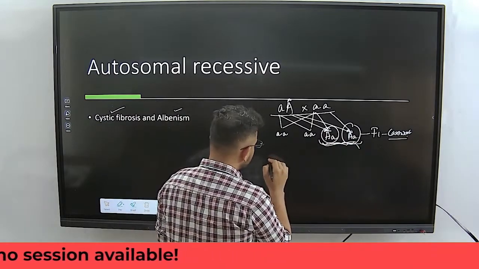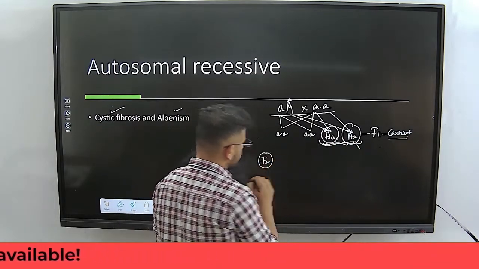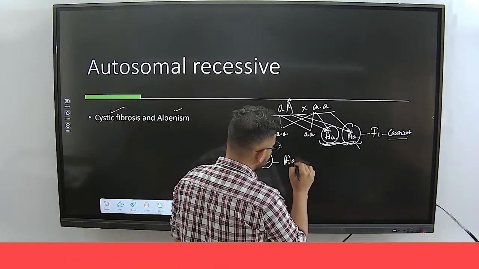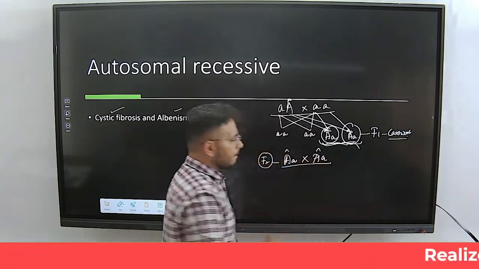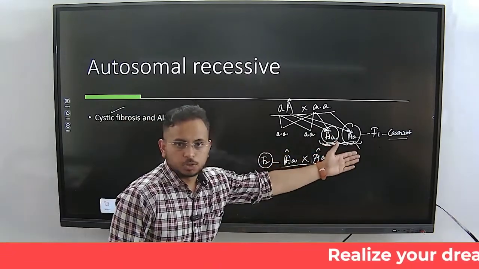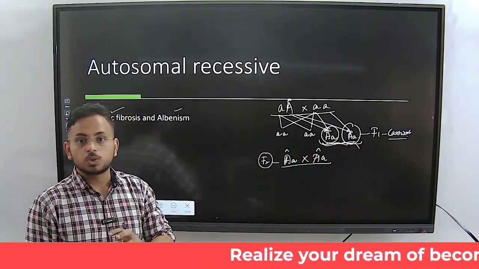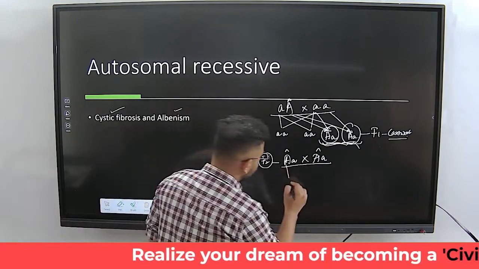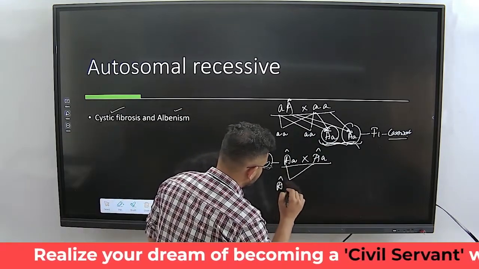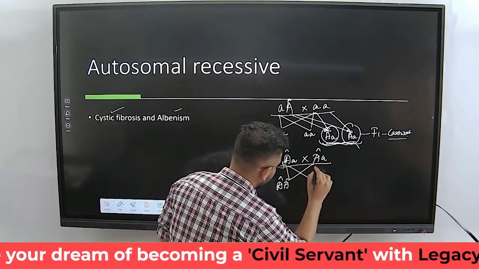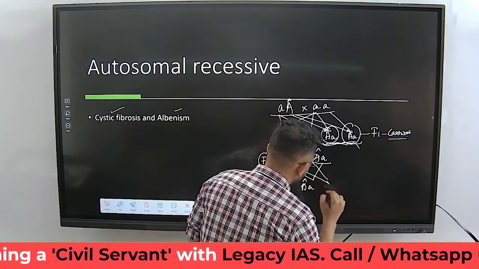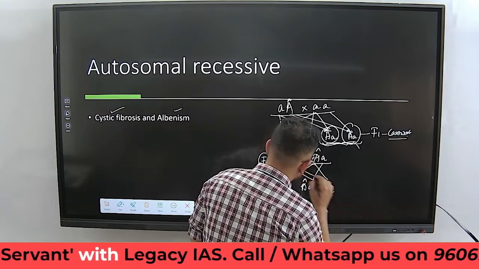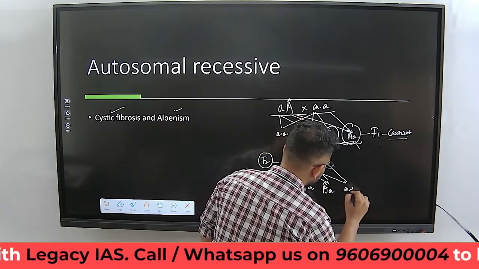And in the next generation, the F2 generation, if there is a mating between these two individuals, which means the two individuals who are carriers, then you will have AA infected, you will have Aa uninfected, you will have aA infected, you have aa.